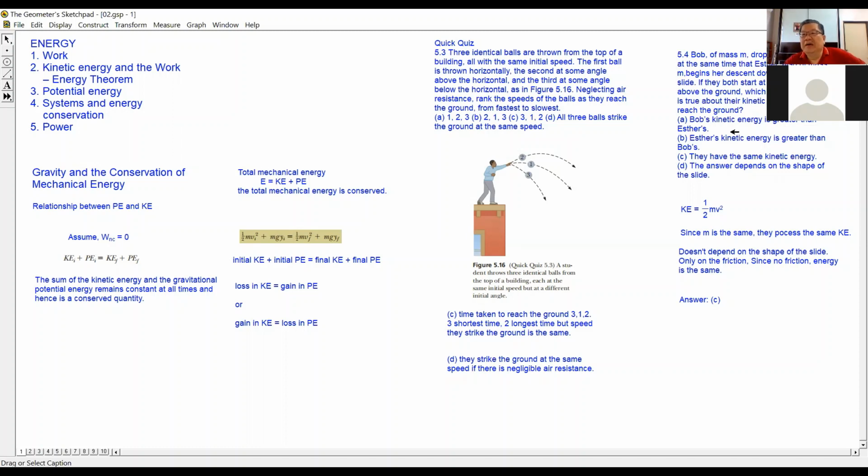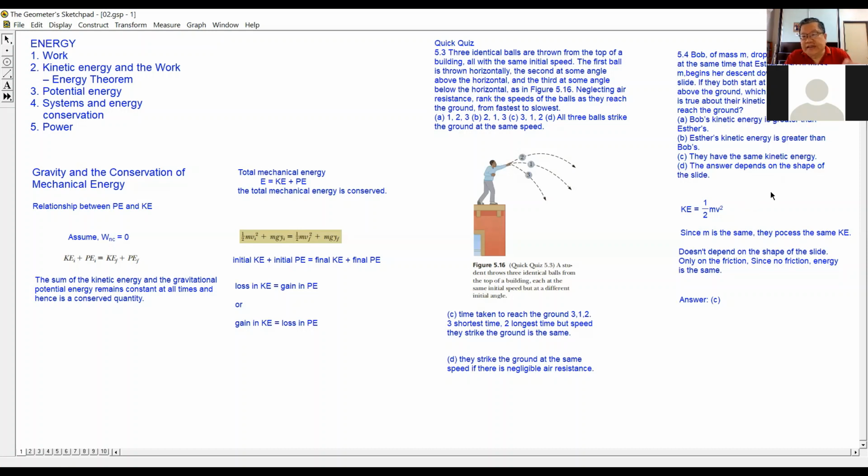Okay, right. Now the answer is they both have the same kinetic energy. The reason is because they start from the same height, so they possess the same amount of gravitational potential energy. So both of them, when they reach the ground, possess the same kinetic energy because the same amount of gravitational potential energy is converted to kinetic energy.